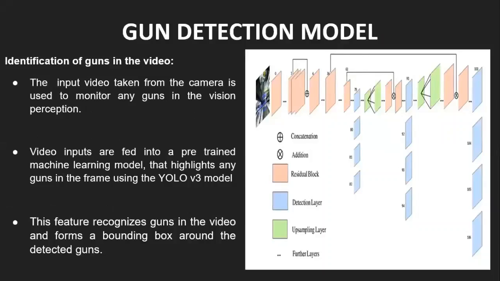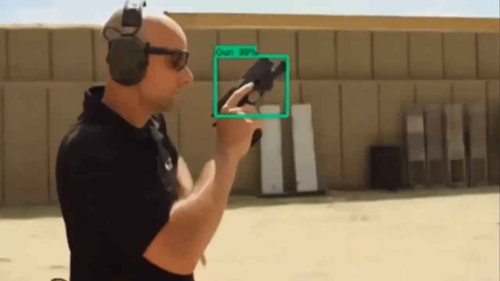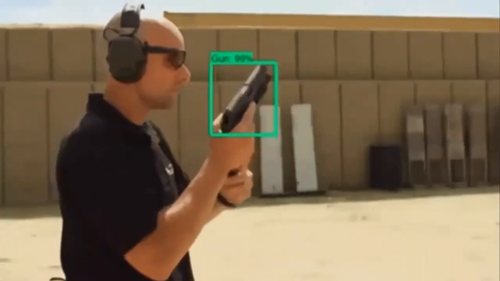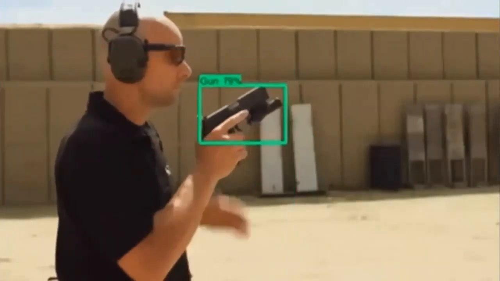Now moving on to the gun detection model. The input video taken from the camera is used to monitor any guns in the vision perception. The video inputs are fed into a pre-trained machine learning model which highlights any guns in the frame using the YOLO V3 model. This feature recognizes guns in the video and forms a bounding box around the detected guns. So this is how the guns are detected and a bounding box is formed around them.